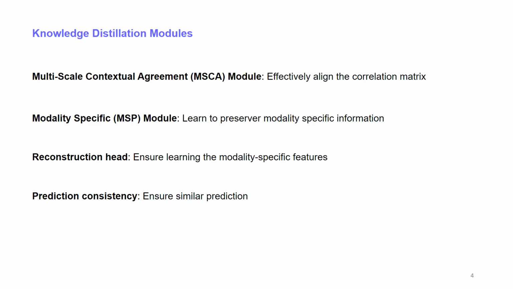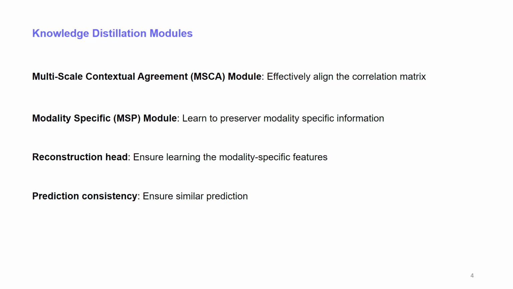To this end, we propose the MSCA module, which seeks to minimize the context distribution gap between the missing and full modality paths in each scale of the network. To achieve this, in our efficient self-attention mechanism, we compute the global context, or GC, using the query and value vectors. To effectively align the correlation matrix calculated in both paths, we strive to minimize the distance between them.